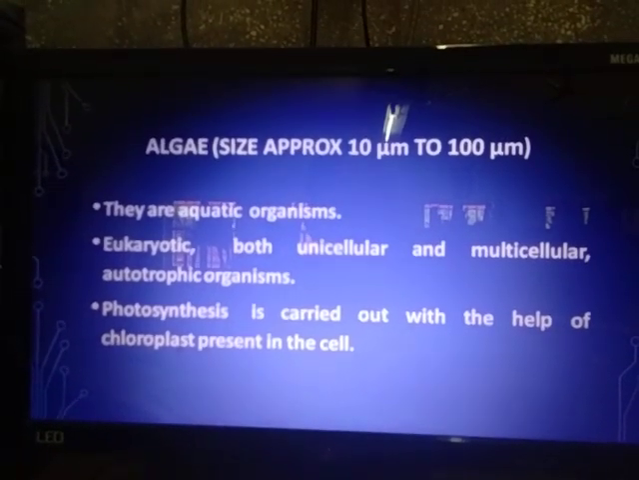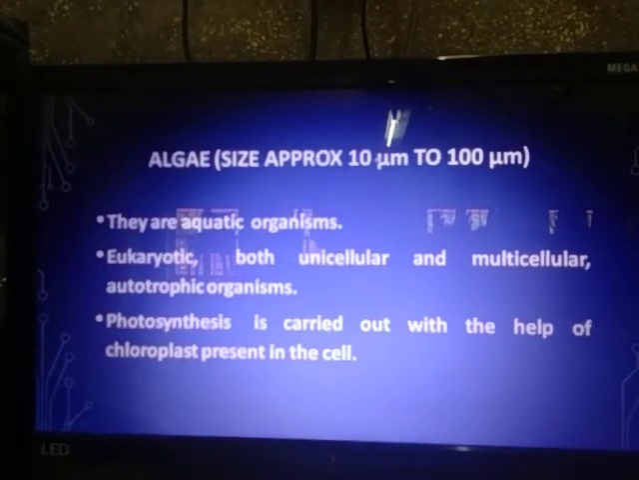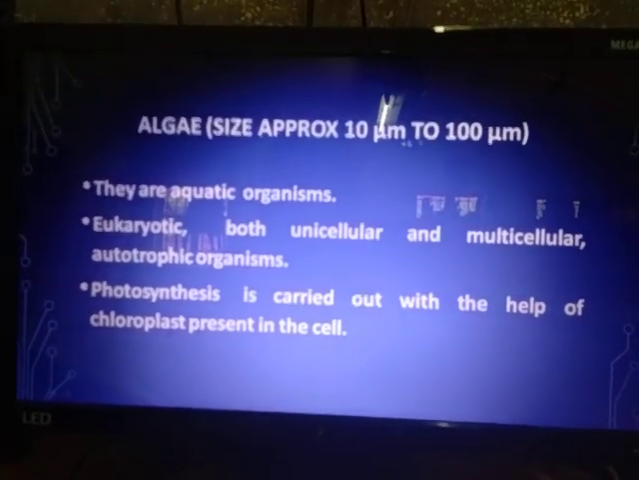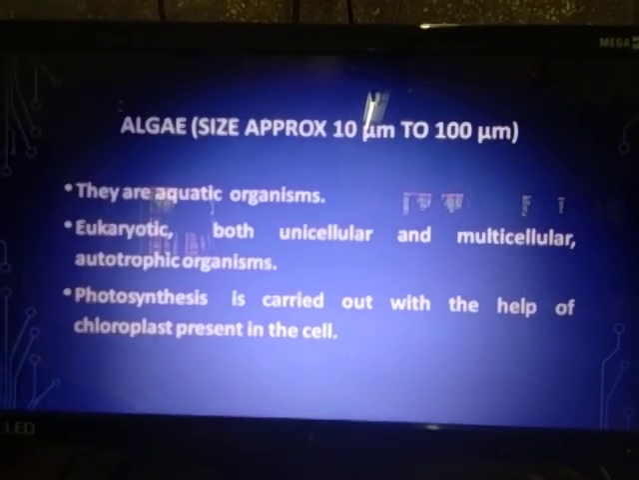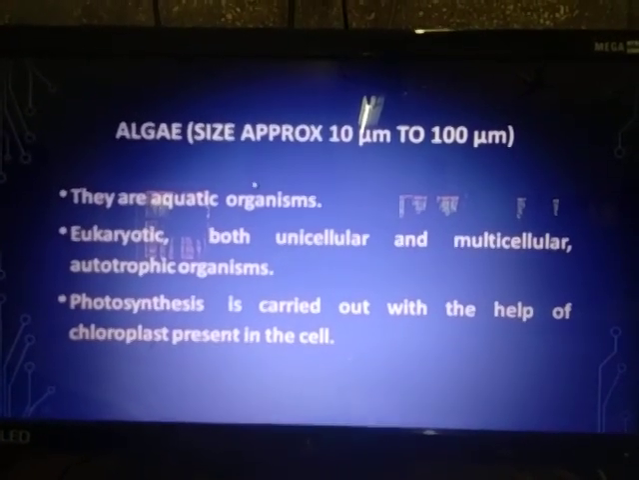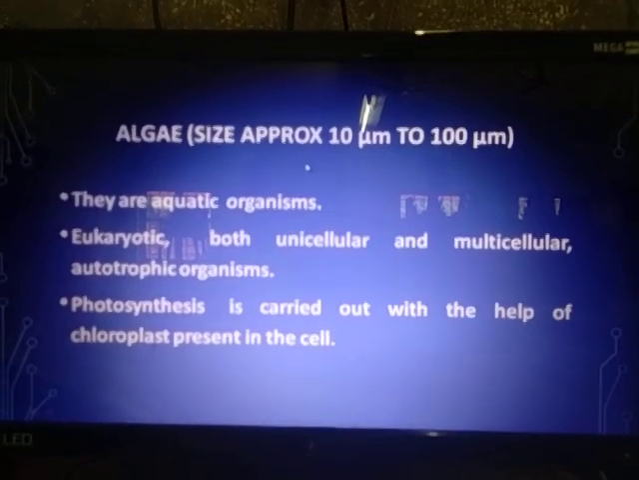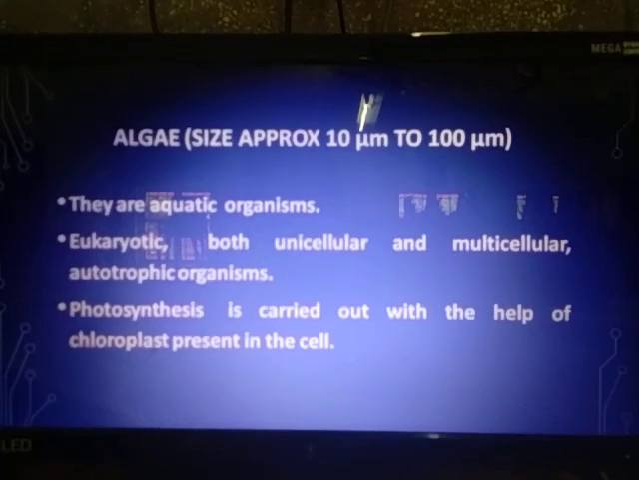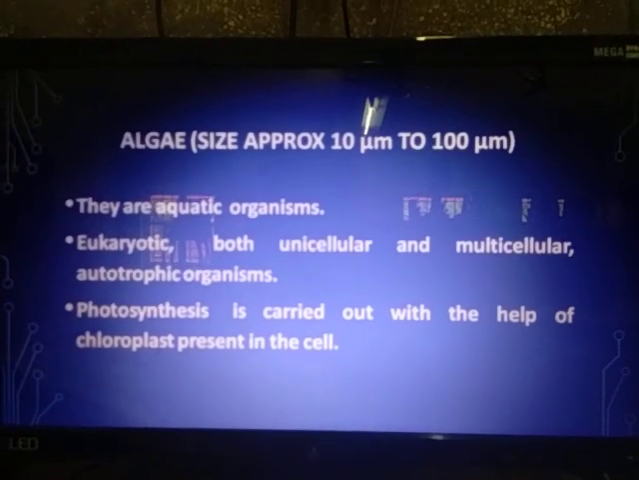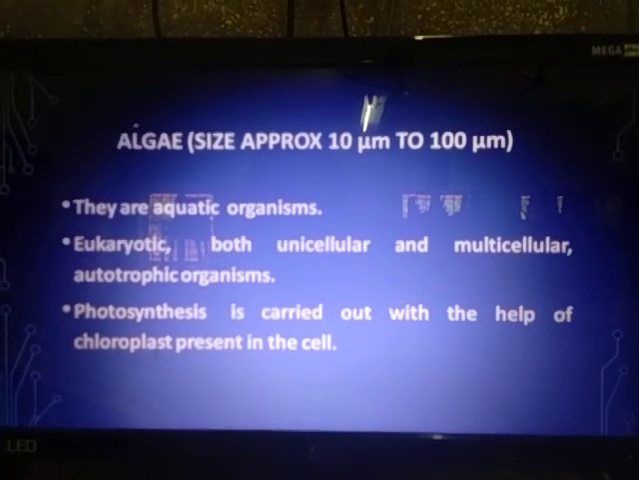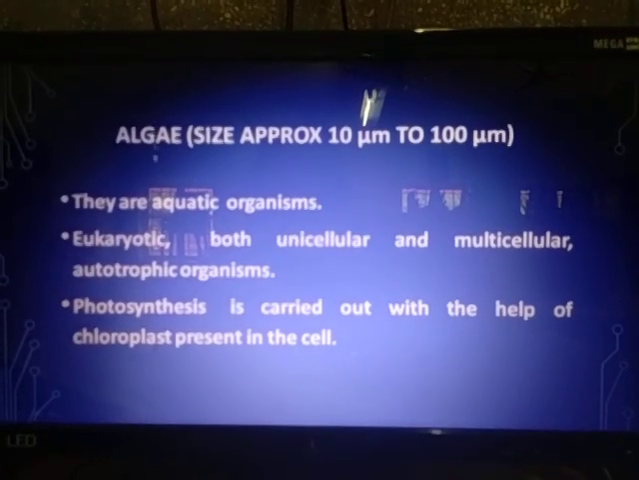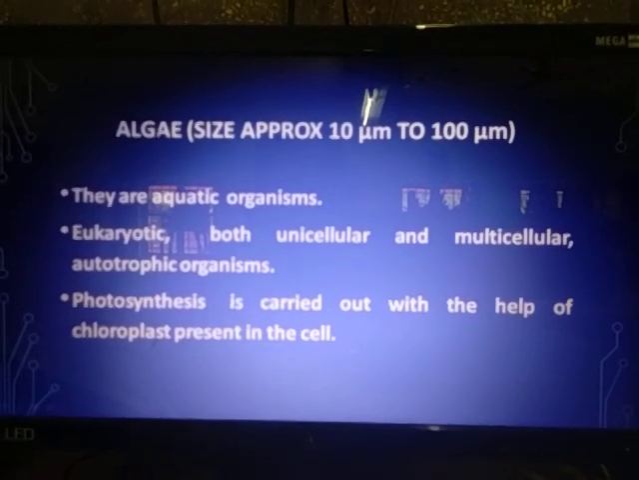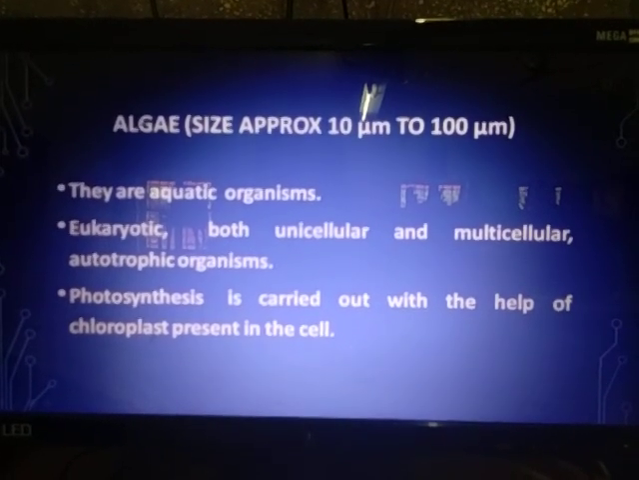Next, let us go to the next group of organisms. They are algae. The approximate size of algae is around 10 micrometers to 100 micrometers. Algae are actually like fungi, both microscopic and macroscopic organisms. In microscopic ones again there are unicellular as well as multicellular organisms. You might ask where algae come from: algae belong to the plant kingdom, and since they are microscopic, they also come under the classification of microbes.